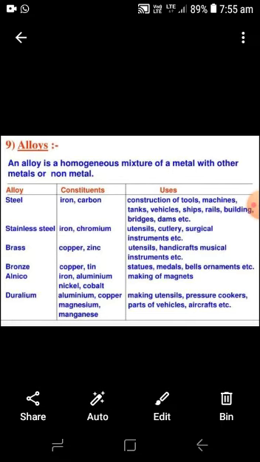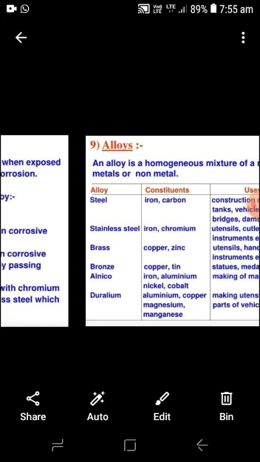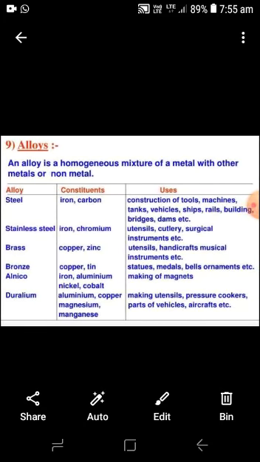Now we see the uses of alloys. Steel is used for construction of tools, machines, tanks, vehicles, ships, rails, buildings, bridges, and for making dams. Stainless steel is used for utensils, cutlery, surgical instruments, and brass is used for making utensils, handicrafts, musical instruments.